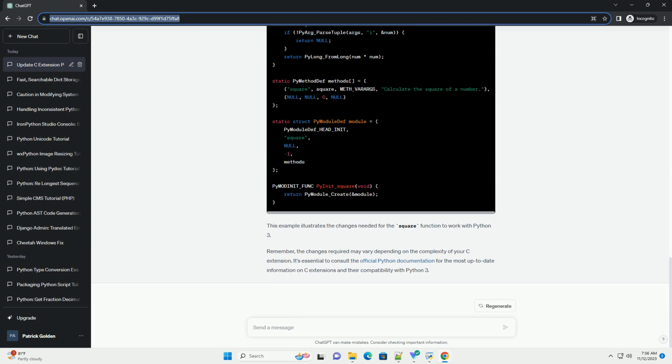It's essential to consult the official Python documentation for the most up-to-date information on C extensions and their compatibility with Python 3.